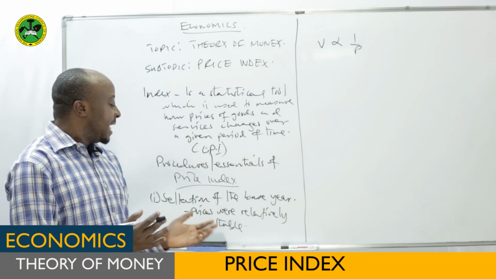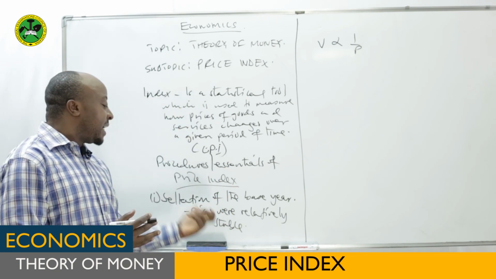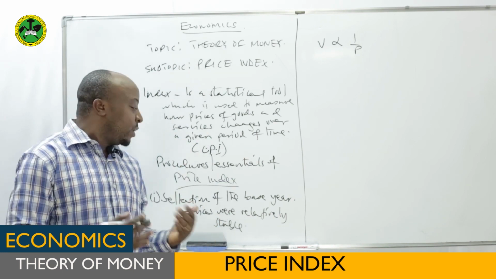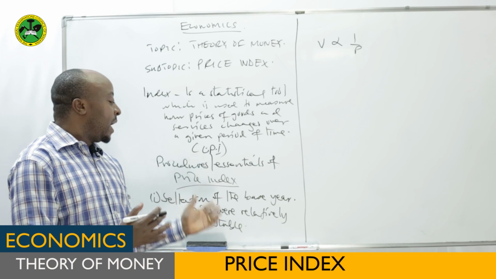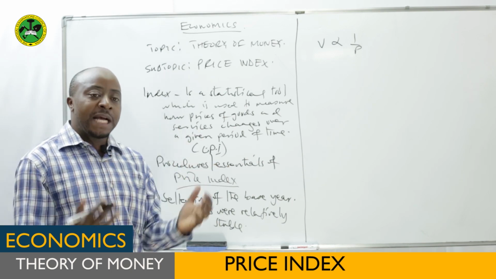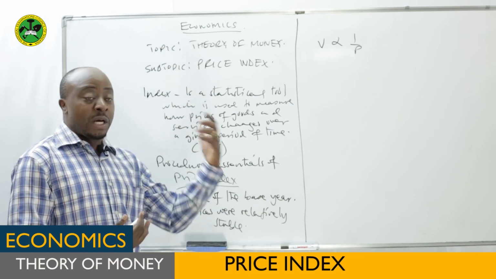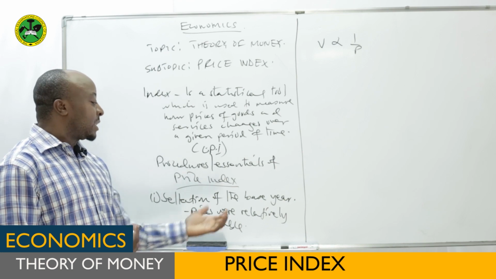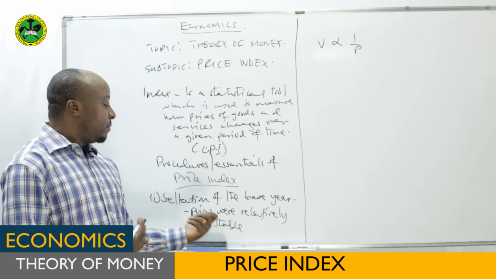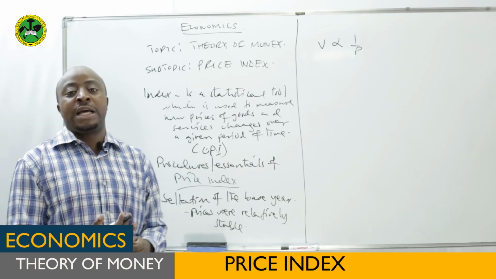Because if we choose a year in which prices fluctuated very much, it will not be a good way of comparing the two years. So we choose a year in which the prices of goods and services in the market were at least stable compared to other years. That is for the base year. So it is not easy to choose a base year. There are criteria to follow.